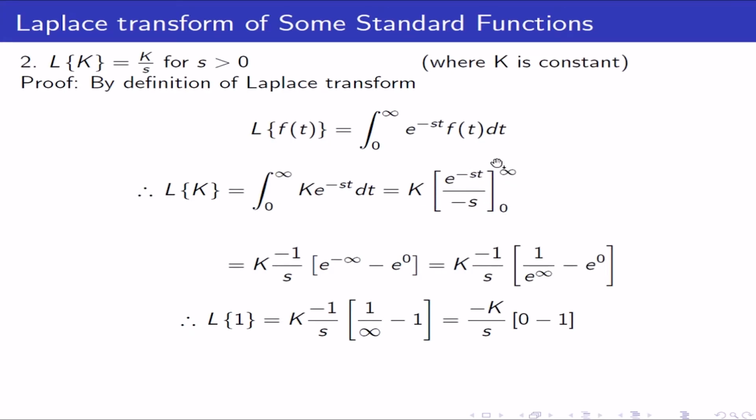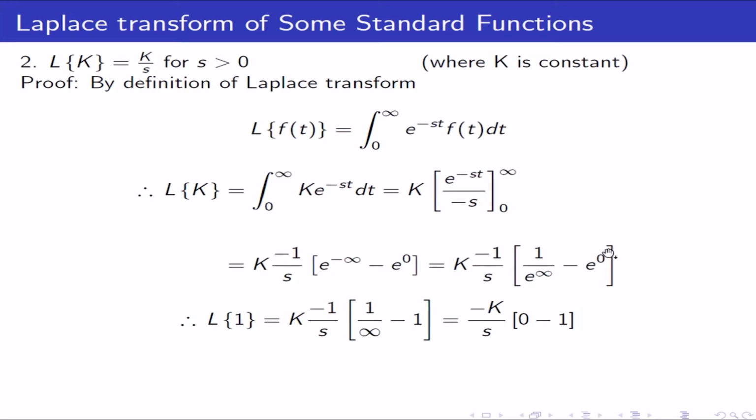Taking constant factors outside, k into minus 1 upon s, and putting the limit: e raised to minus infinity minus e raised to 0. E raised to minus infinity can be written as 1 upon e raised to infinity, minus e raised to 0.